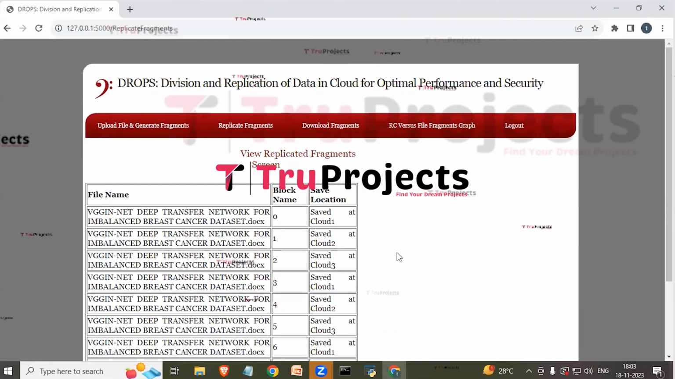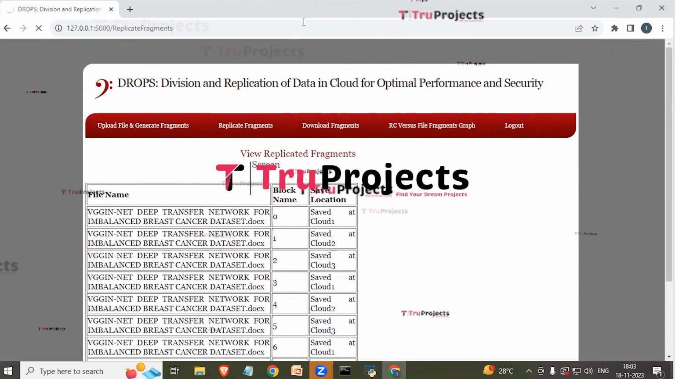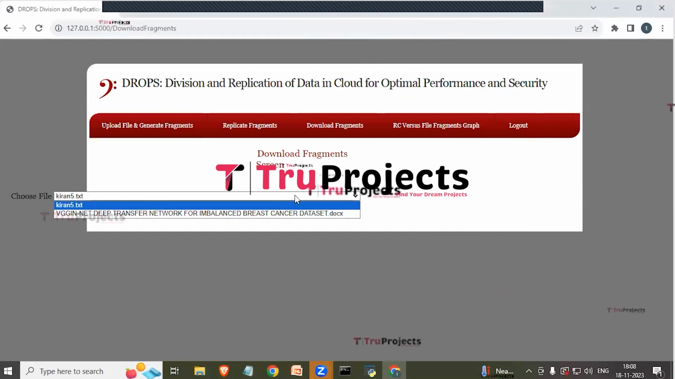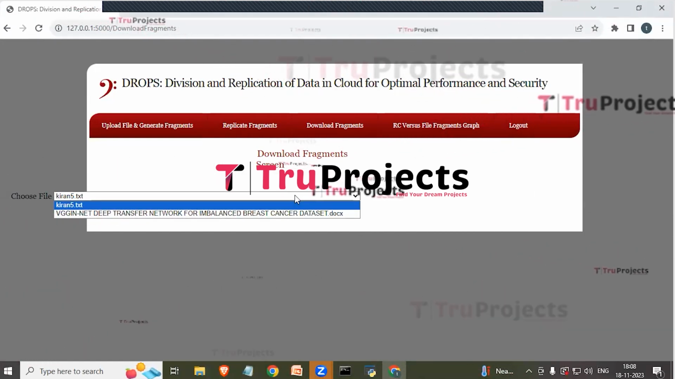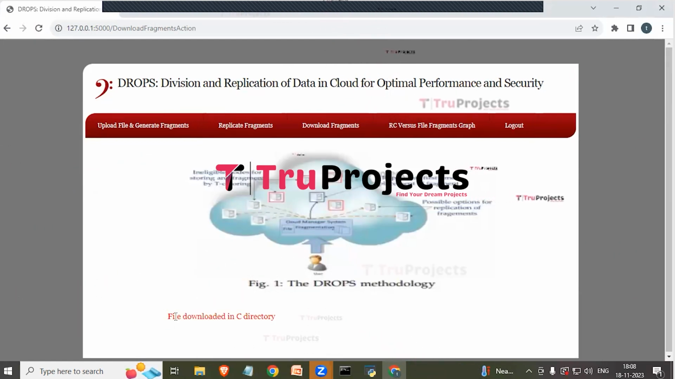Now we need to click on the download fragments link. Here we can see a drop down. From that we need to select the file. So I'm selecting this file, and now we need to click on download. So here we can see that the file is downloaded in the C directory.